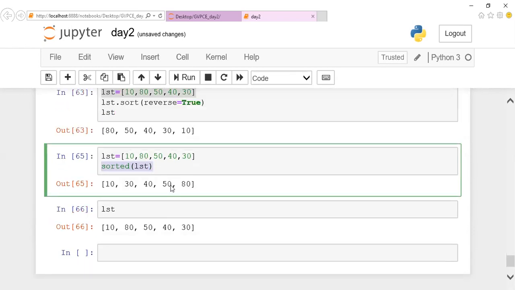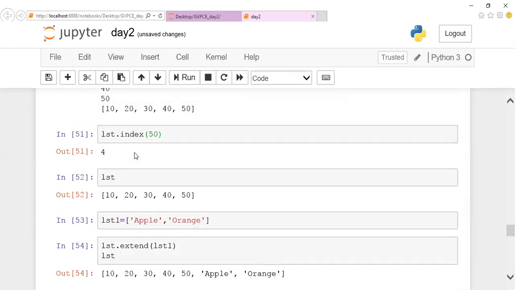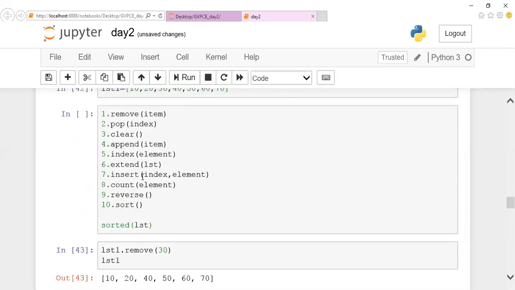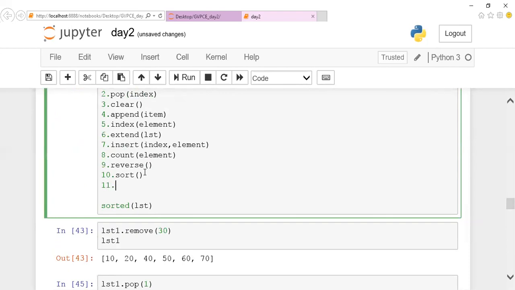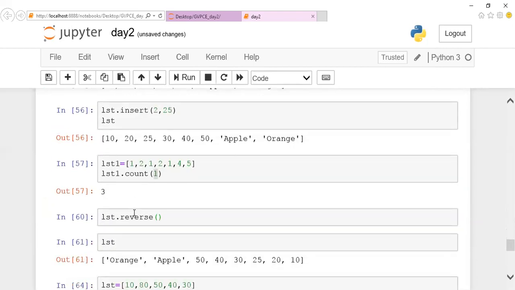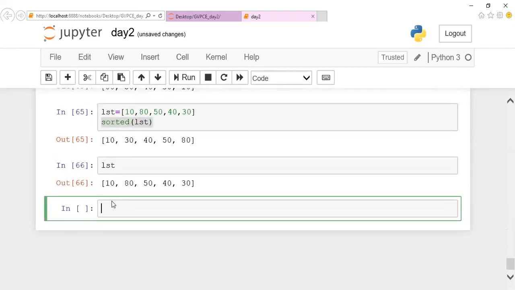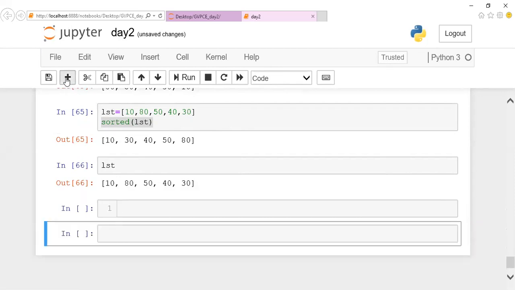Apart from this, we do have one more method, copy. I guess I have come across all the predefined methods, guys. One more method is copy. If you want to copy the elements of one list to another list, I can use copy. Listen here. So that is the list, right? If you want to copy it, I can mention this is list 1, I can mention it like this, my list. Just a minute. I'll add a few more cells, guys.